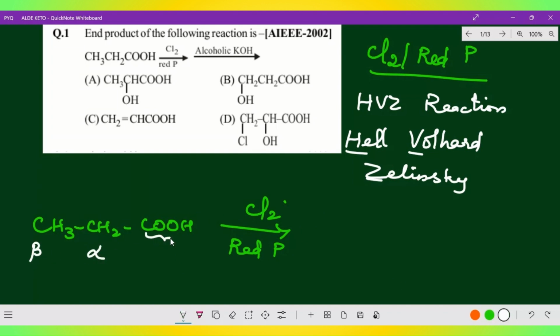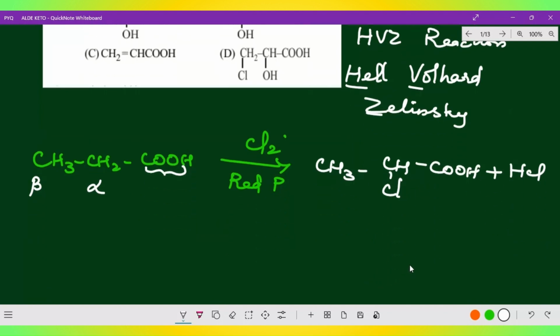This is a functional group. So the carbon next to the functional group is the alpha carbon, and the hydrogen on it is called alpha hydrogen. So the alpha hydrogen is replaced by one chlorine atom. What product will you get? Here, CH3CHClCOOH, and the other hydrogen combines with the other Cl, so you get HCl. That is common, right? So this is alpha chloropropionic acid.